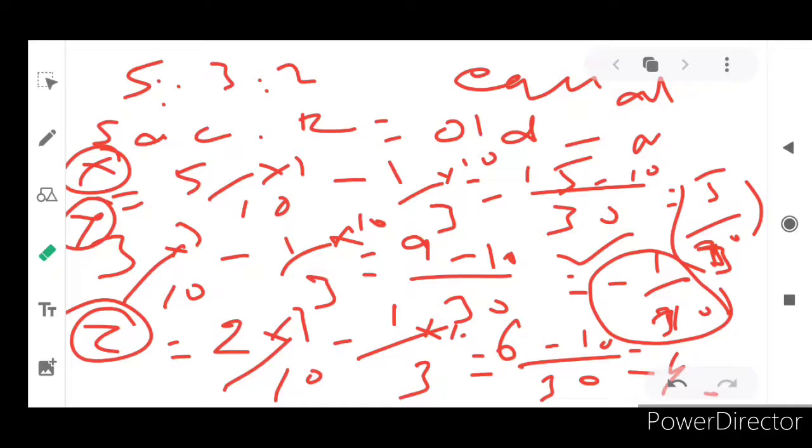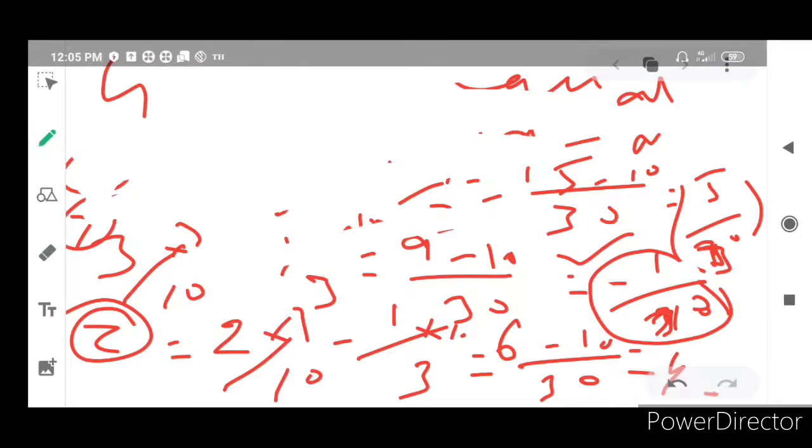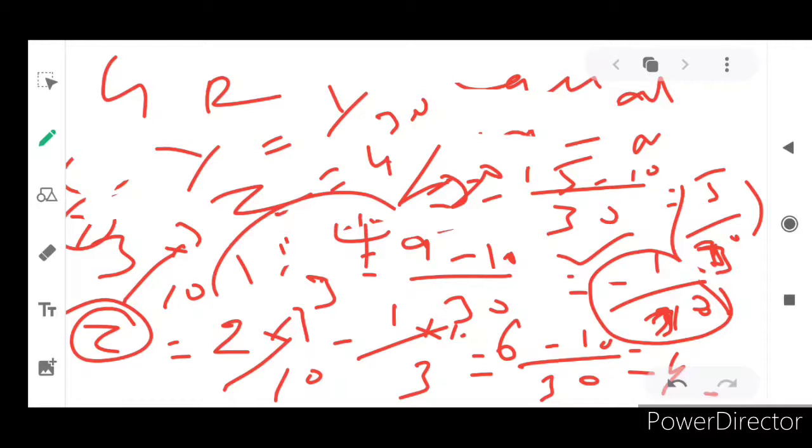Here 1 by 10 and here 1 by 10, 1 by 30, here 4 by 30. So the gaining ratio for y and z: y is 1 by 30 and z is 4 by 30. So the same 1:4 we can take. So this is the answer. I hope you understand. And the fourth situation we can discuss.